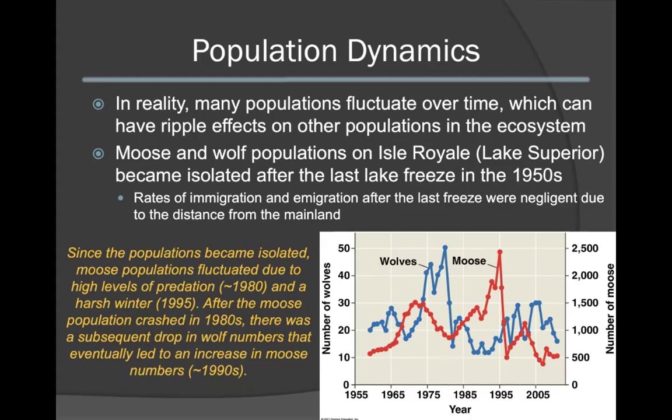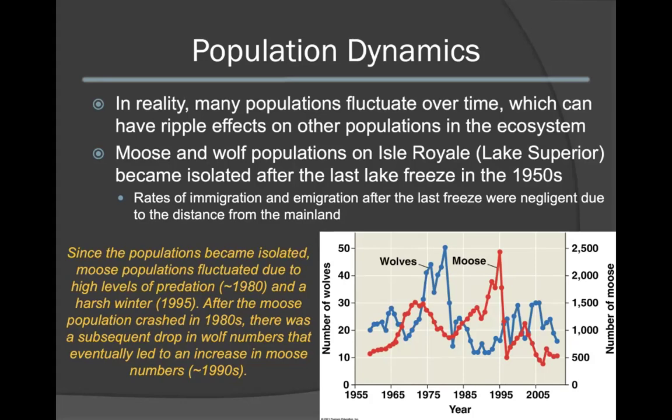Since the populations on Isle Royale became isolated, the moose populations began fluctuating. This is due to the high levels of predation. This occurred during 1980, where you can see a distinct drop in the population of moose. Also note that this also corresponds to a distinct increase in the wolf population. Moose populations also declined greatly after a harsh winter in 1995. After the moose population crashed in the 1980s, there was then a subsequent drop in wolf numbers. This eventually led to an increase in moose populations in the 1990s before the harsh winter crash of 95.